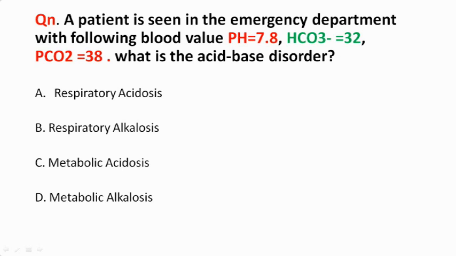It is 32, so it is metabolic alkalosis. Almost everyone who answered has given the right answer. I hope you guys can answer this in your exam as well. It's very easy if you understand this.